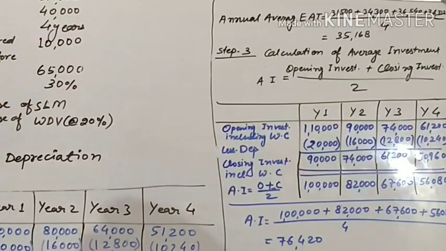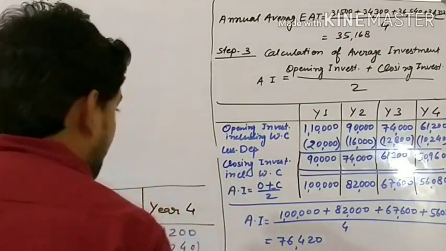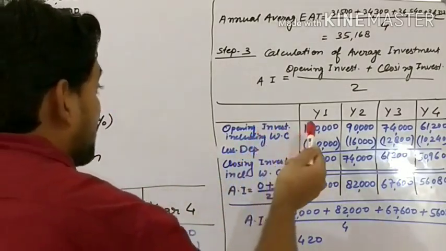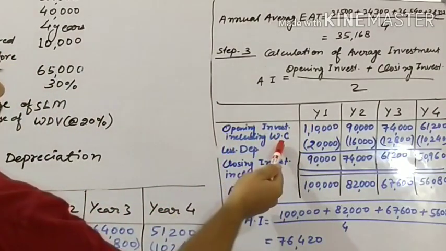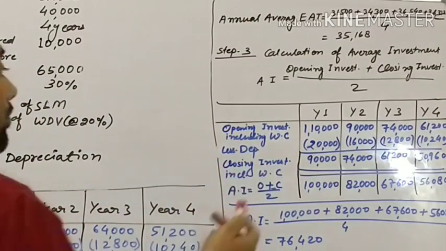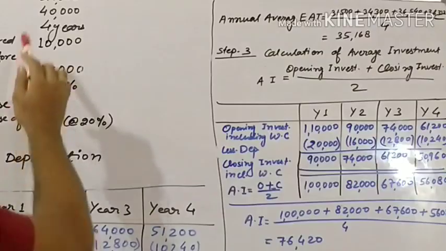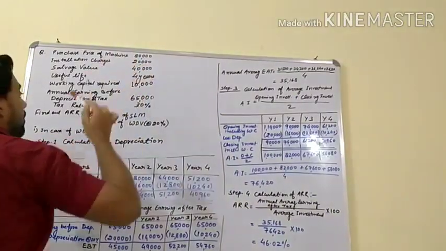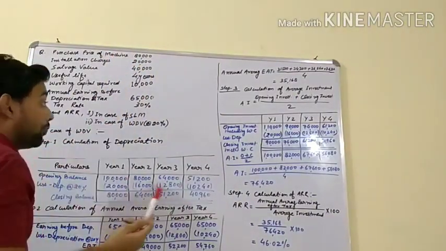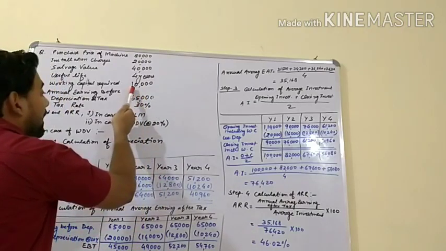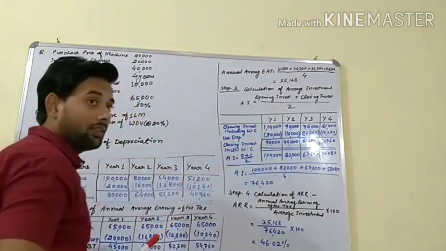So don't forget that. Let's see how we will find opening investment including working capital. What is the opening balance? 1,10,000. Let's see, 80,000 and 20,000, 1 lakh cost of machine plus 10,000 working capital, total 1,10,000.